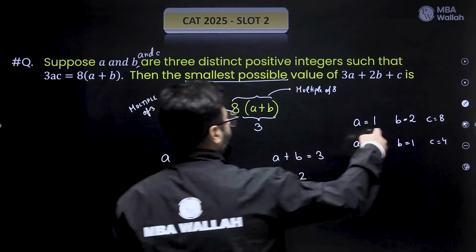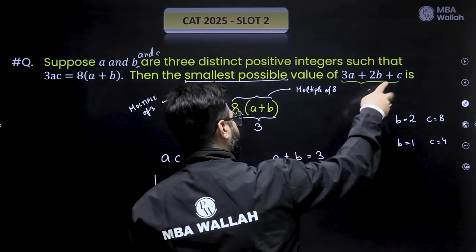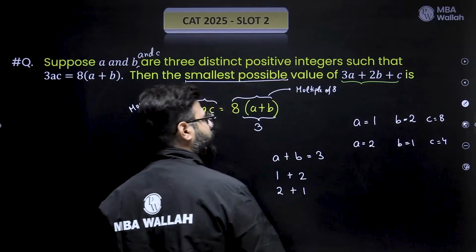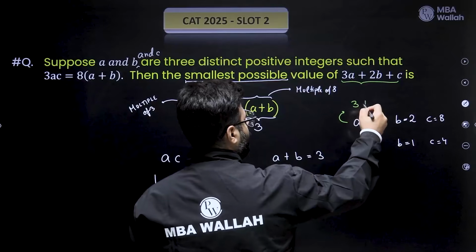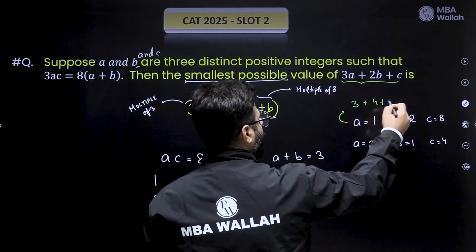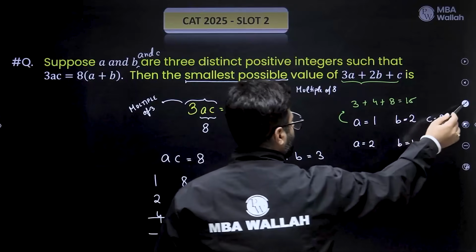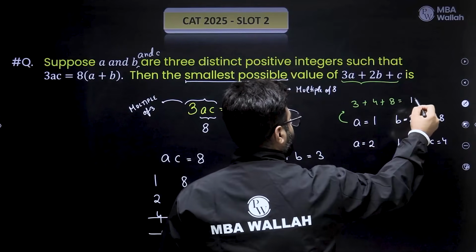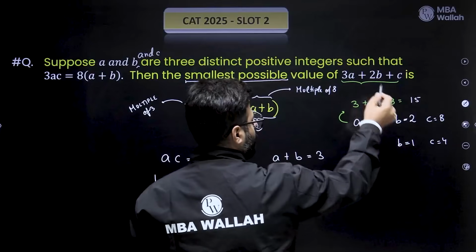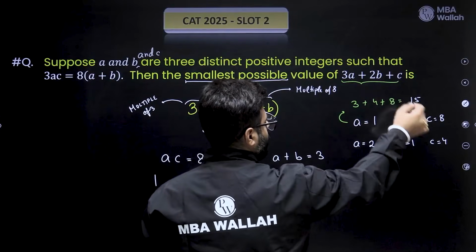And we needed the minimum of A, B and C because here you were adding 3A plus 2B plus C. So all were getting added. These are the minimum possible values of A, B and C. Let's put them in here. If I put this one, what do I get? 3 plus 2 into 2, 4, plus 8. So 8, 4, 12 and 3, 15. I get a 15.